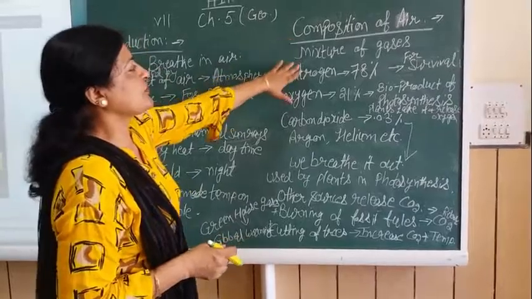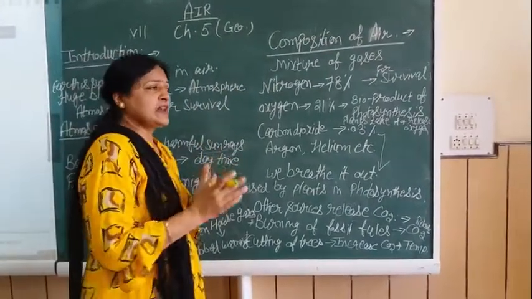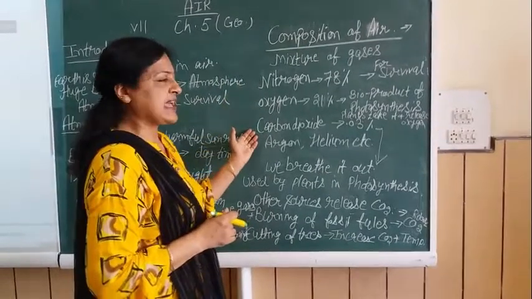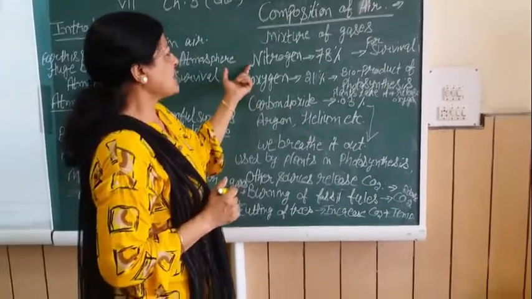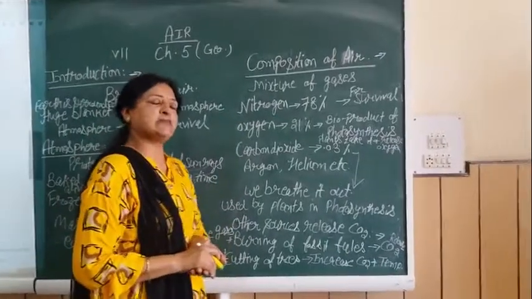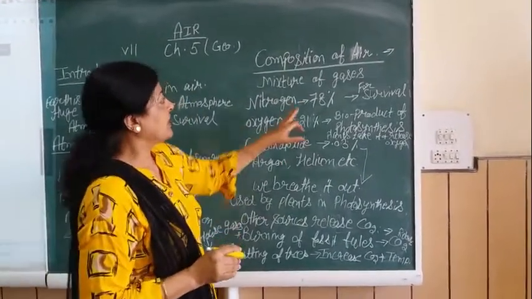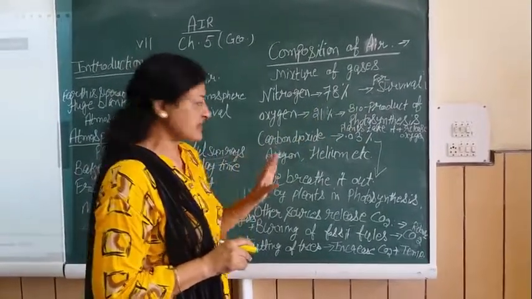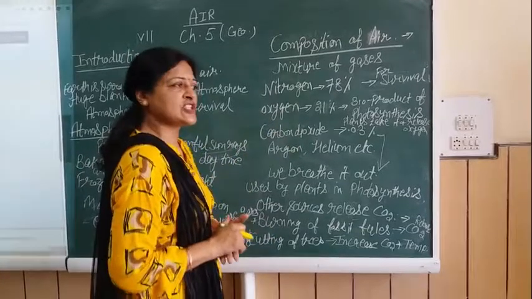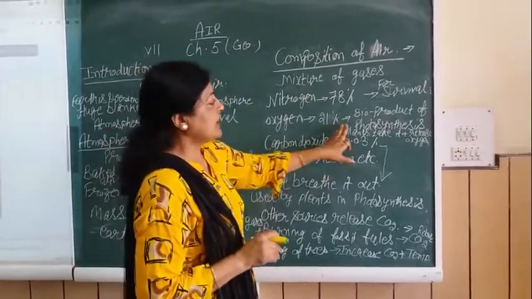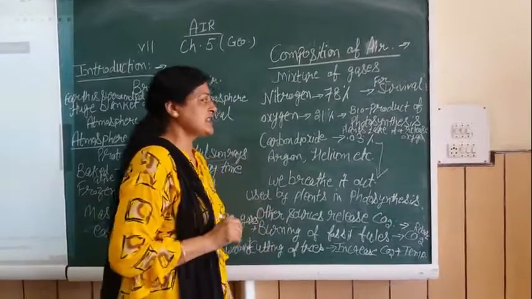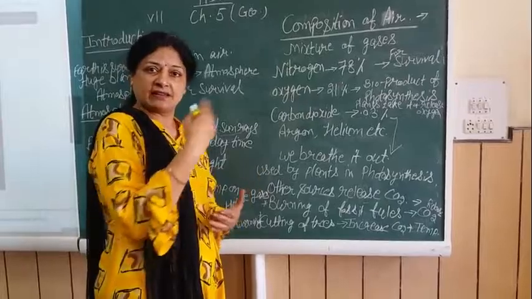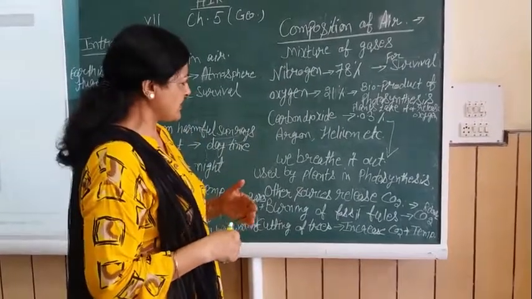Now comes the composition of air. In our atmosphere, there are so many gases. For example, nitrogen, oxygen, carbon dioxide, argon and helium. First is nitrogen. It is 78% present in our atmosphere. It is necessary for our survival. Without nitrogen, we people can't survive. Then comes the oxygen. It is 21% in the atmosphere. It is the byproduct of photosynthesis. In this process, what happens? Plants take in carbon dioxide and they release oxygen, which is necessary for our survival.